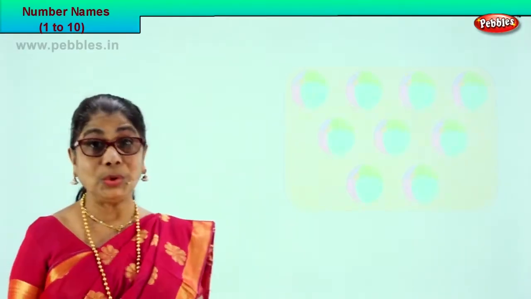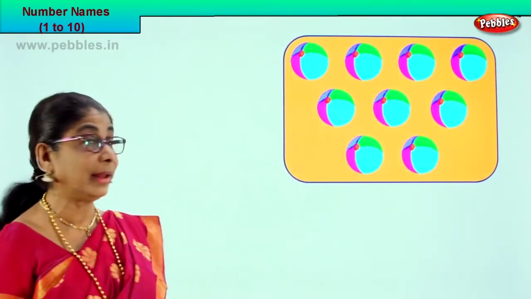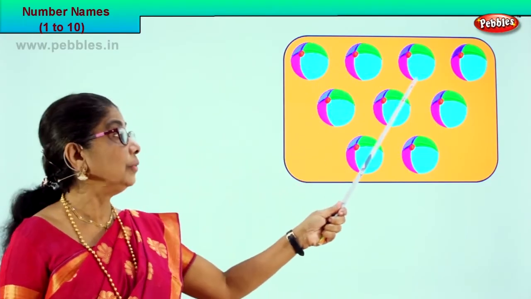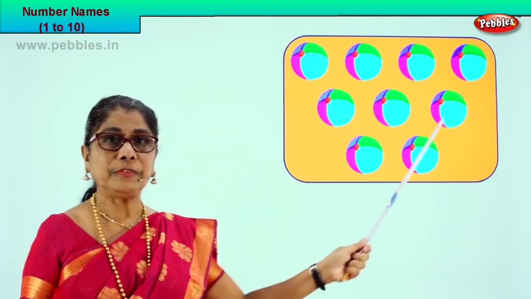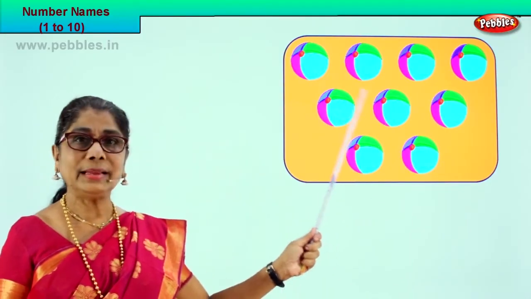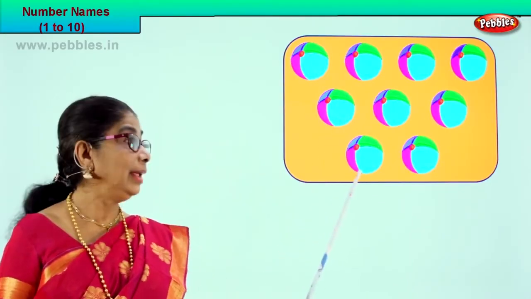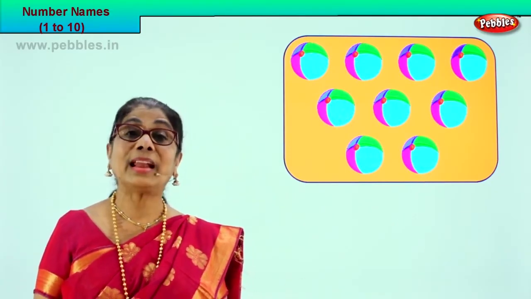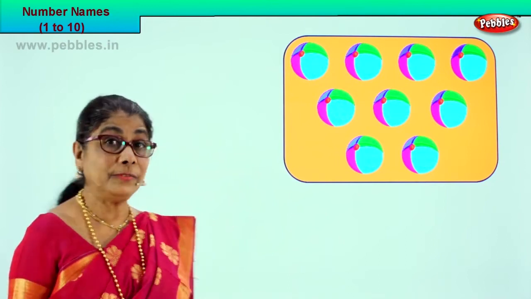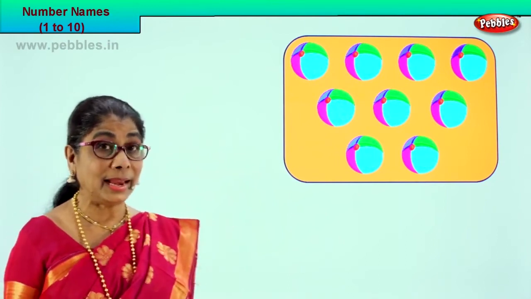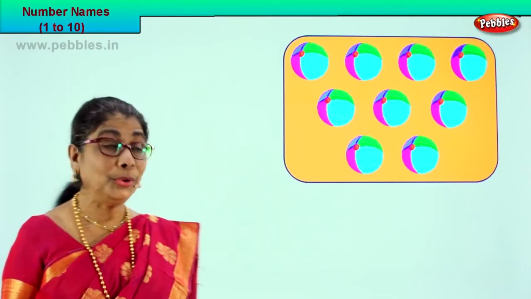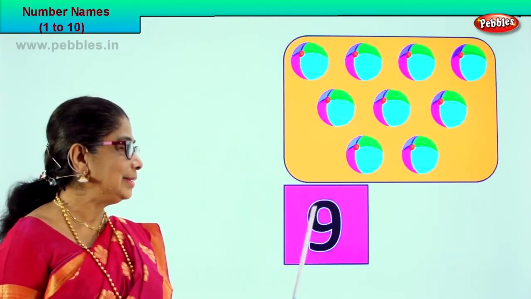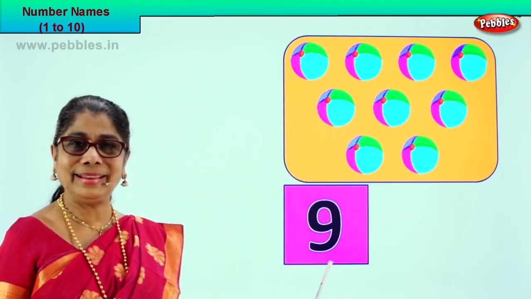Good. Let's look at the pictures and count correctly. 1, 2, 3, 4, 5, 6, 7, 8, 9. How many colorful balls are there? There are 9 colorful balls. Can we represent it in number? Do you know how to write the number? Yes, there are 9, and this is number 9.